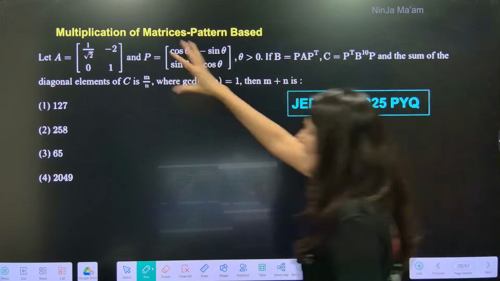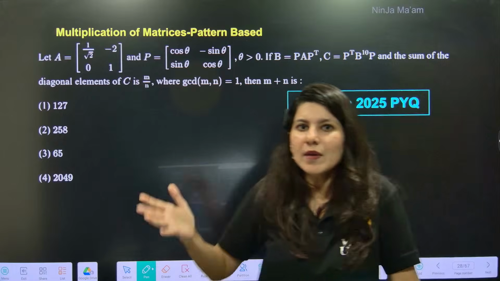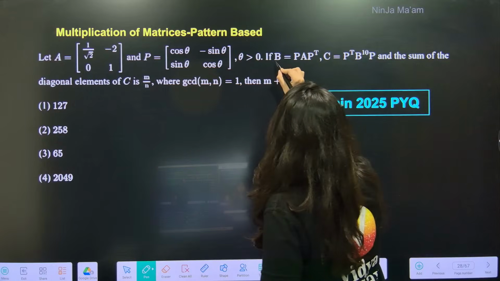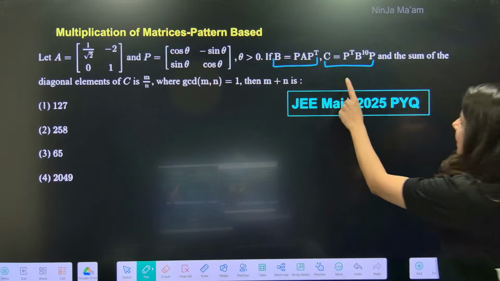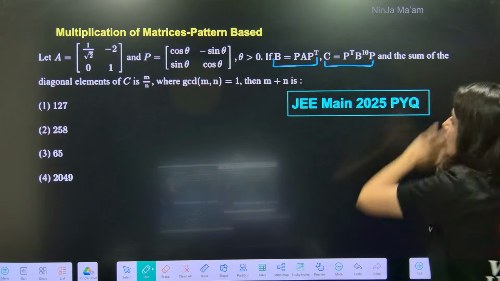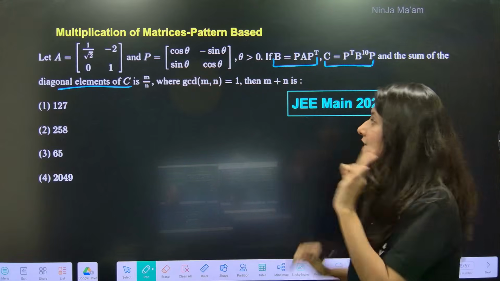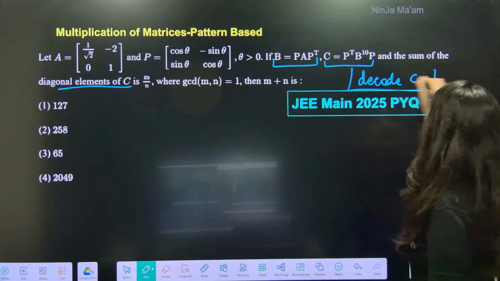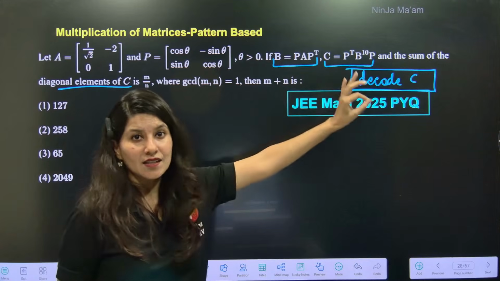Let's understand. A matrix is given, P matrix is given. See, this question will give you so much information. You will realize, oh, maybe this question is difficult, but it is not. Now this question is giving B matrix and C matrix. C matrix is B power 10. And they are trying to ask you about C matrix. So the whole question is all about how to decode C matrix. Decoding C, that means you're done with the question. So let's chase C.